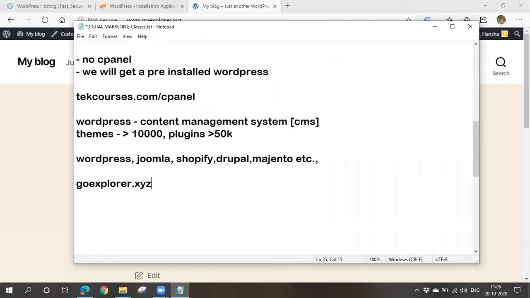You have to give your domain name /wp-admin. WP means WordPress here. In order to log into your WordPress, please remember you have to give your domain name /wp-admin. Please note this thing if you don't remember: your URL /wp-admin, whatever it may be. Then you will be navigated to the login page.